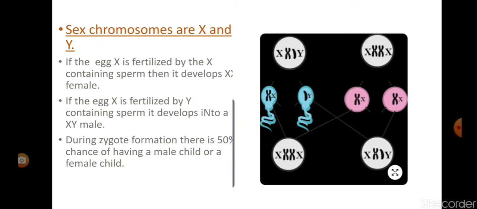As you can see in the diagram, the egg X is fertilized by the X-bearing sperm, forming XX, a female child, and the egg X is fertilized by a Y-bearing sperm, forming a male child, that is XY.